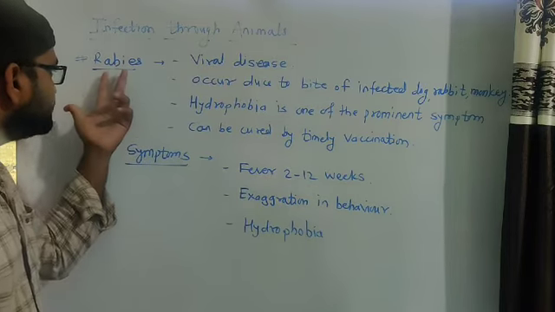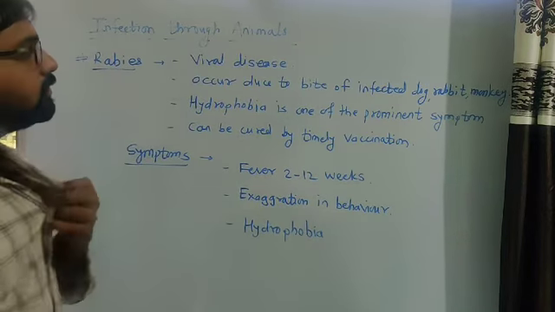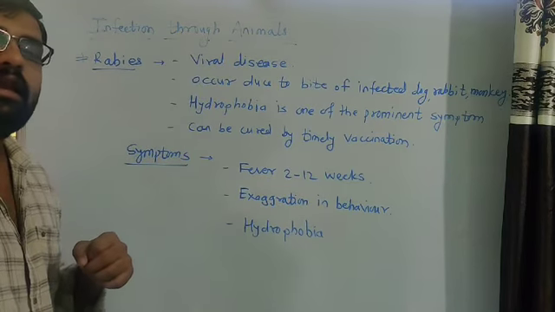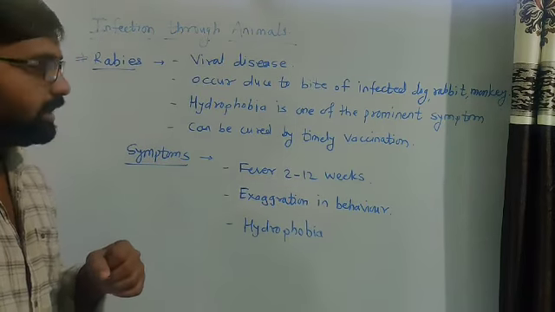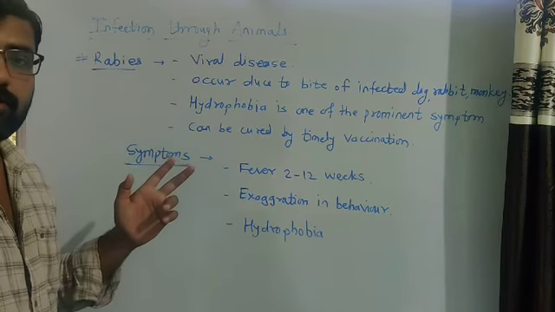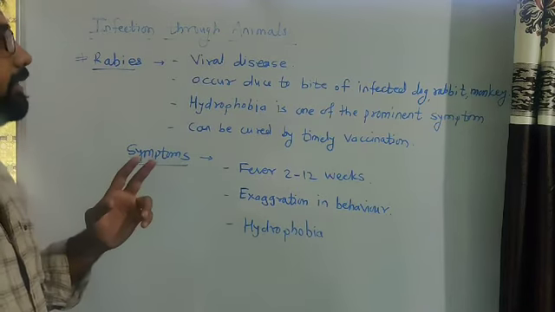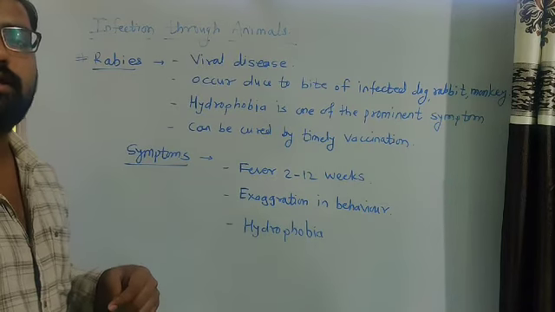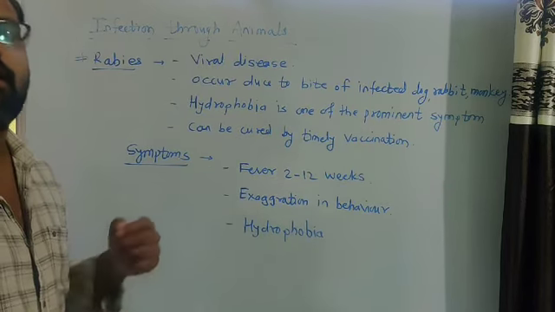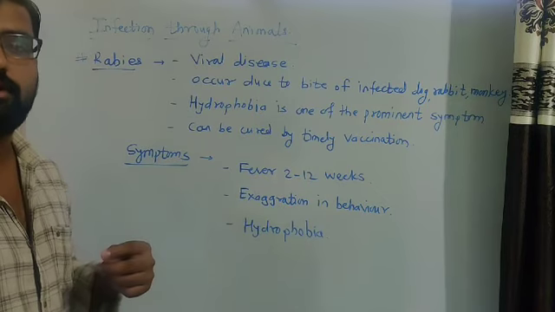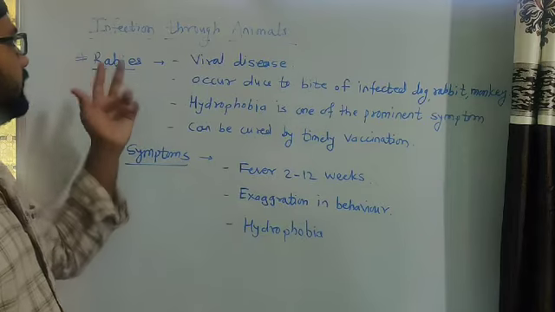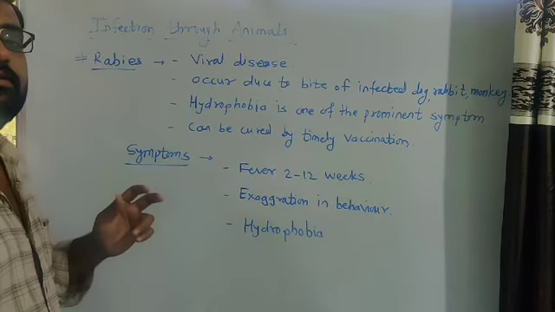Look at the disease rabies. This is a disease we generally see in dogs. It is a very fatal and harmful disease, so we have to vaccinate the dog on time. Every year we have to give the vaccine to the dogs. That is the antivirus for the dogs, so that this disease rabies does not spread.